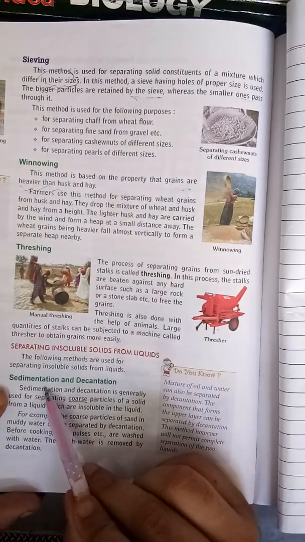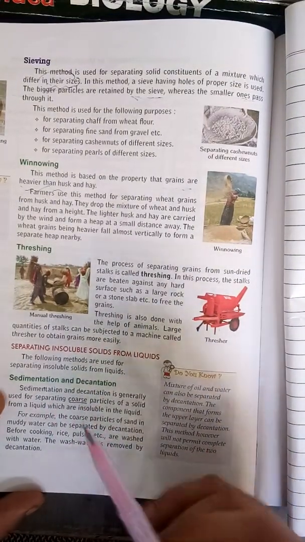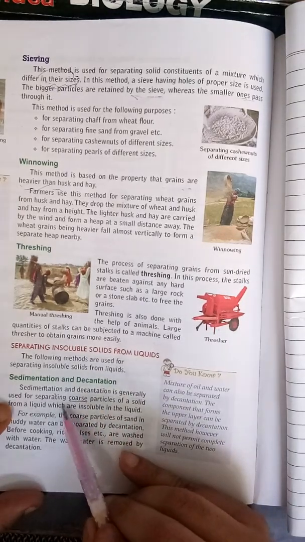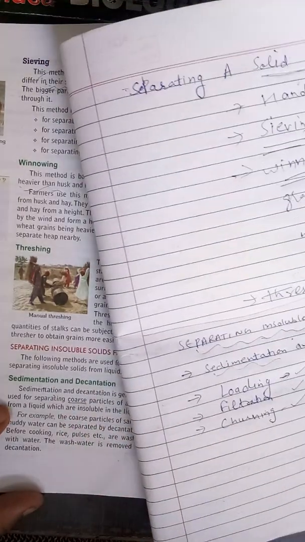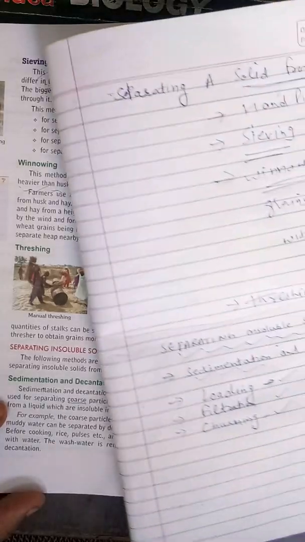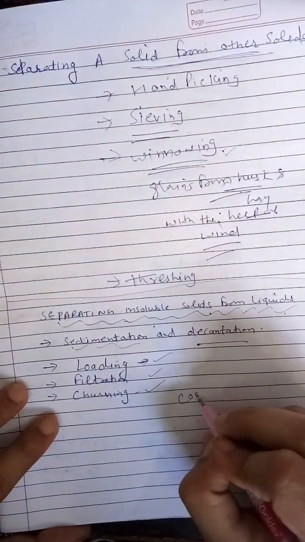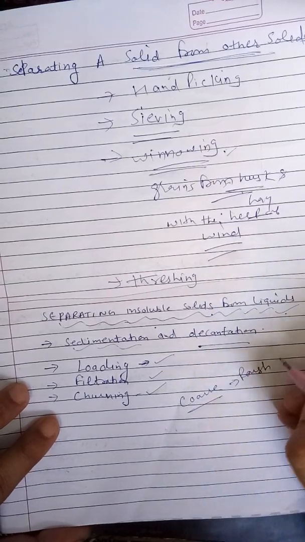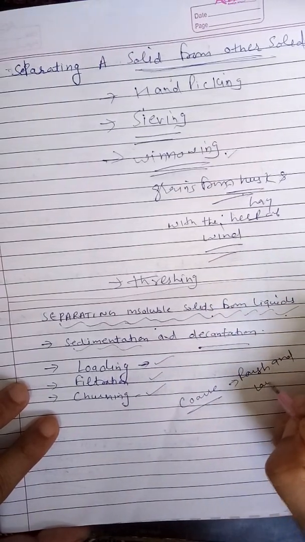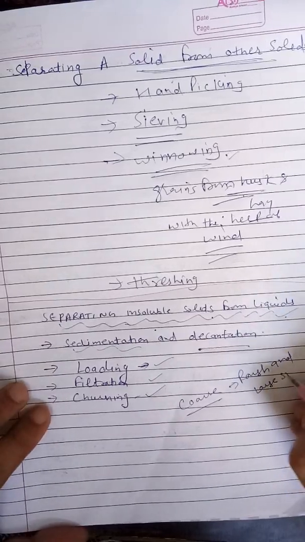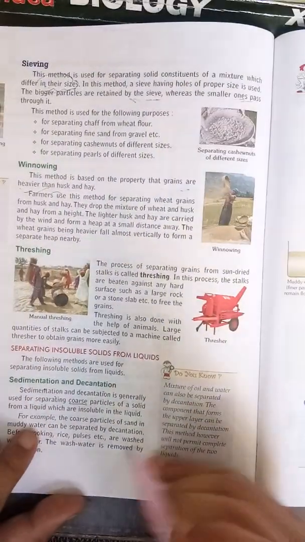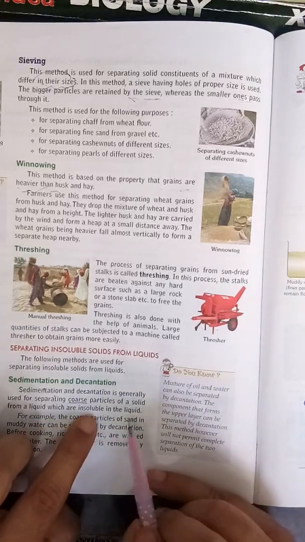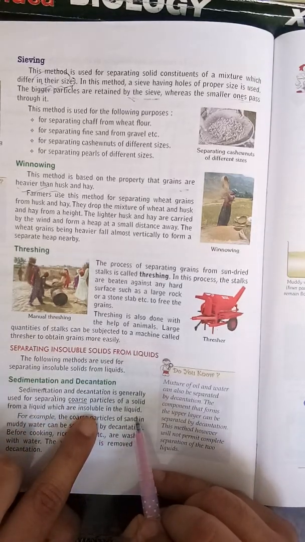First one is sedimentation. What is sedimentation and decantation? That is generally done to separate coarse particles first of all. What are coarse particles, beta? Coarse particles are generally rough and large particles, large in size. These are coarse particles of the solid from the liquid, which are insoluble in liquid, meaning not mixed in liquid.